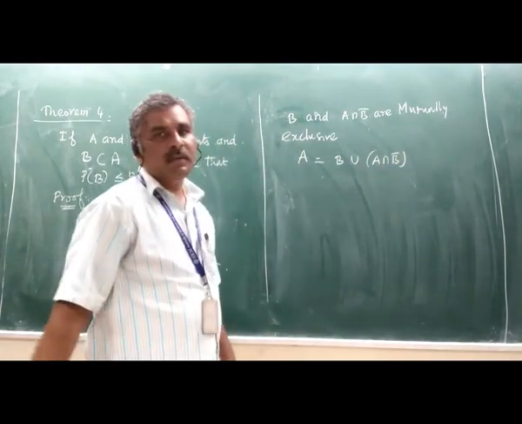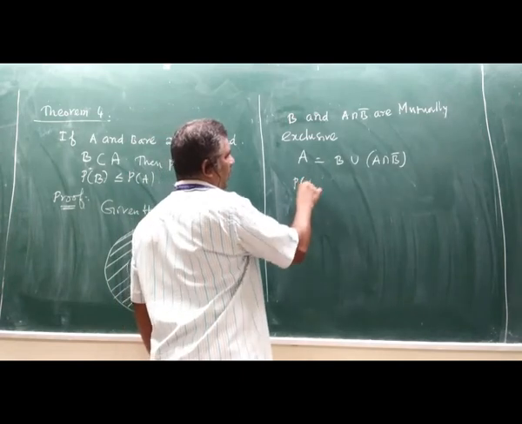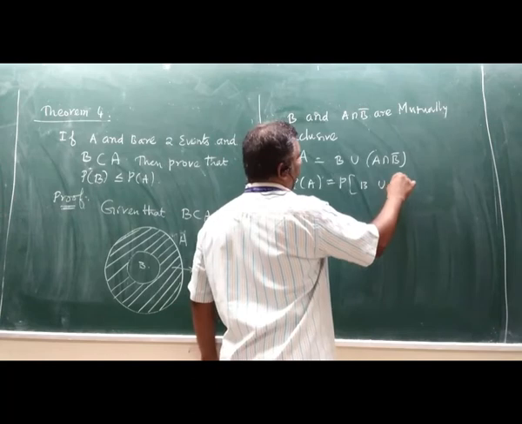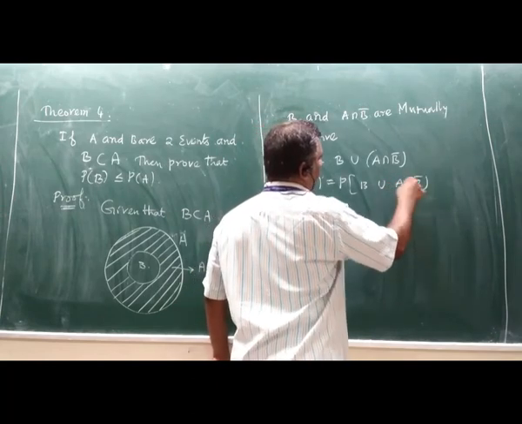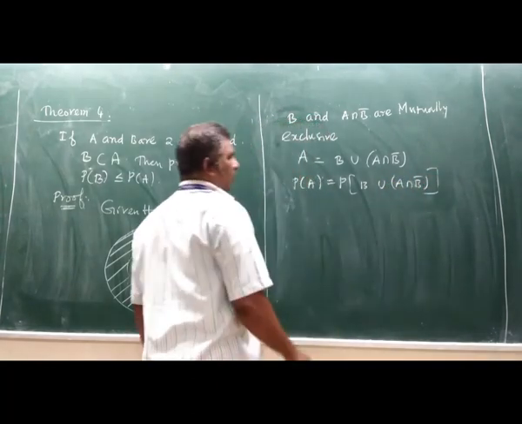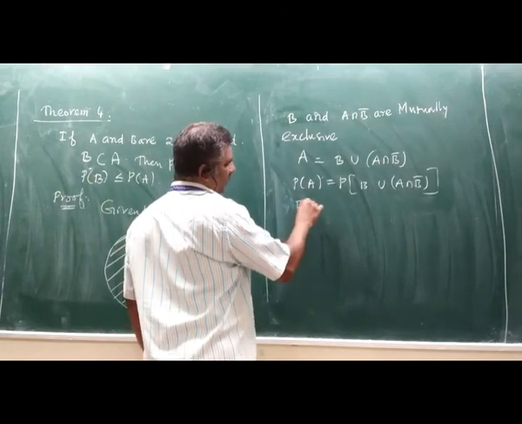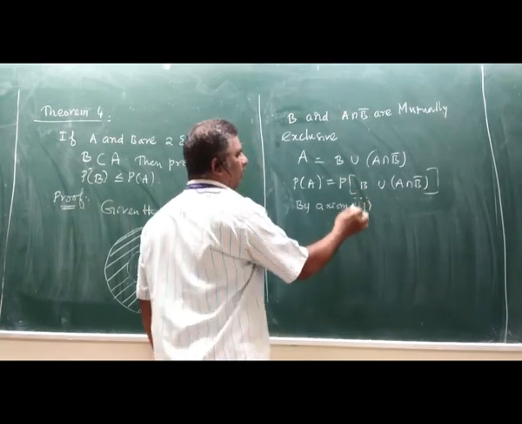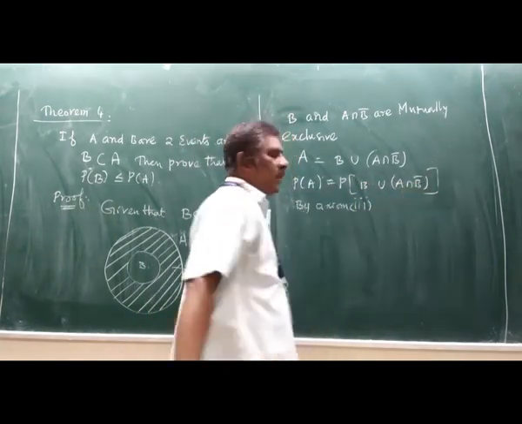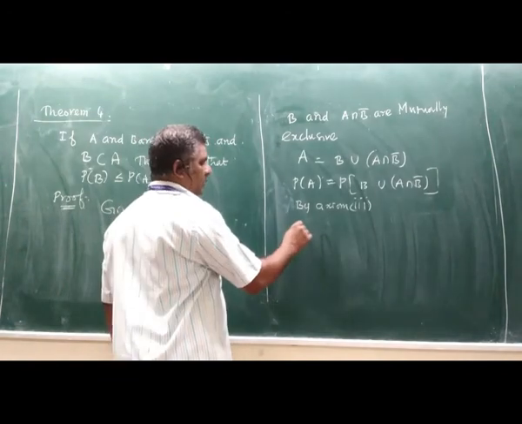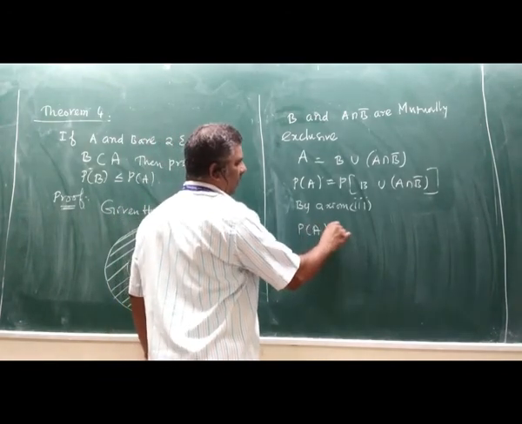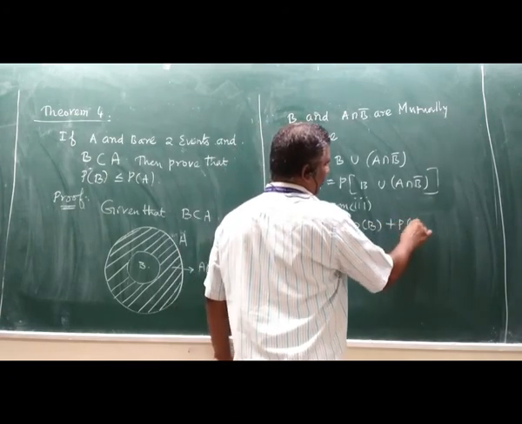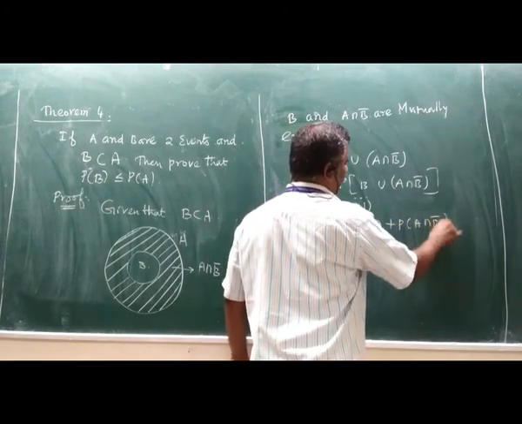Taking the probability on both sides, by axiom 3, B and A intersection B bar are mutually exclusive. We can write this as probability of A equal to probability of B plus probability of A intersection B bar.